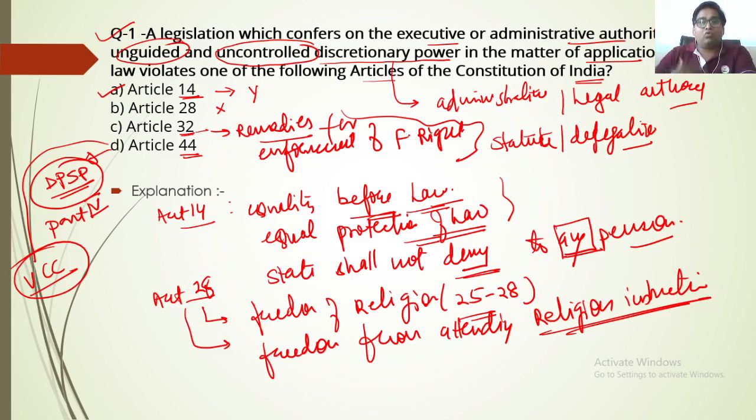So the probable answer to this question would be option A. If the legislation confers on an executive or administrative authority any unguided or uncontrolled discretionary power, it will definitely violate Article 14. This is what Article 14 would tell us.